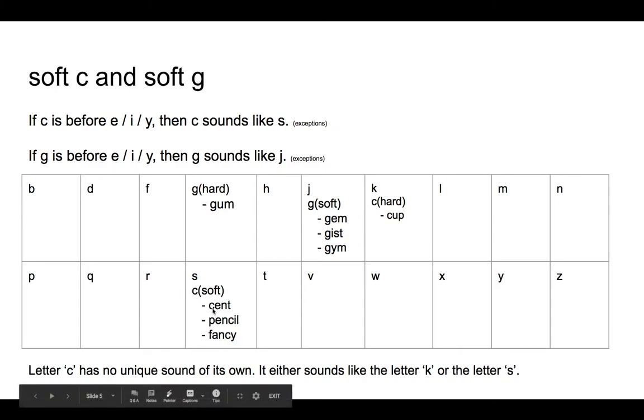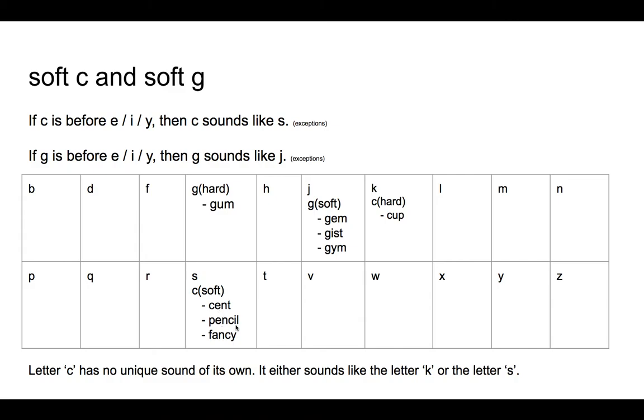Here we are pronouncing C as S because it is before the letter E, I and Y.